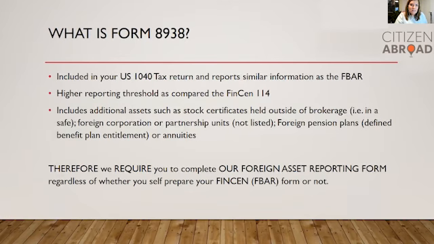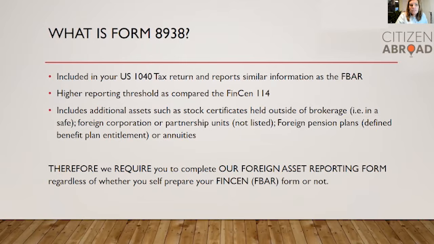Finally, just as another comment, Form 8938, and we only have one slide here regarding 8938 because it reports very similar information as the FBAR, except that it's included in your 1040 tax return. It has a higher reporting threshold as compared to the FinCEN 114, depending on your filing status and also depending on whether you live within or outside of the United States.